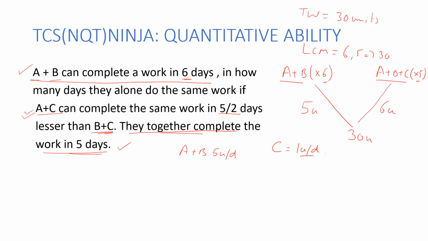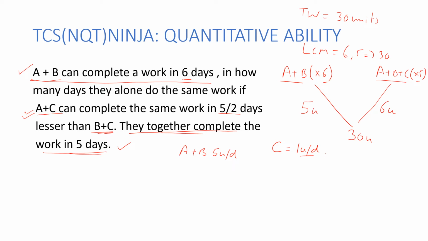Now, keeping this in mind, I read the third sentence, which seems a little complex. It says A plus C can complete the same work in a few days lesser than B plus C. What I tend to do is make an equation, but then the solution is getting a little complex. Instead, I will try to plug in values, a hit and trial method. If it succeeds, it's fine. If not, we'll change the values.